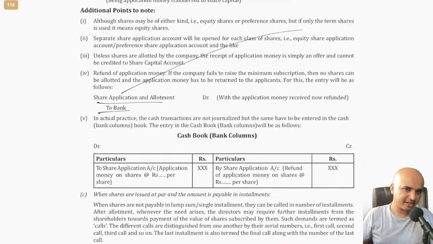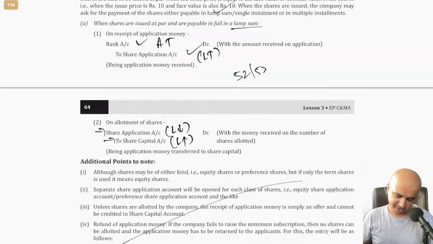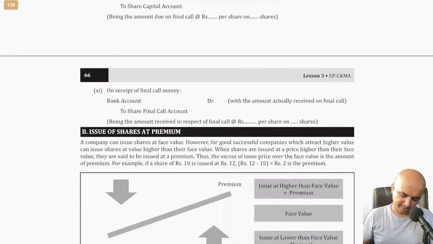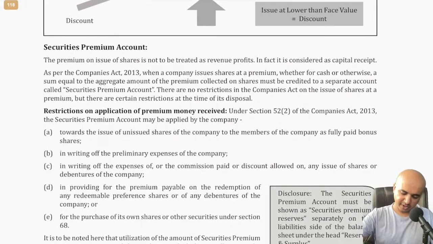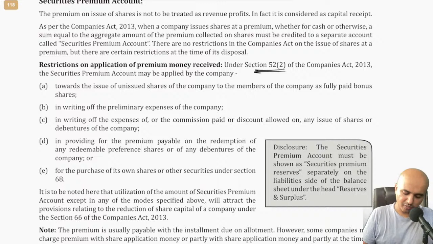Now we'll look into various installments in a second. I'm just checking if there is any other aspect which we can cover. So they have mentioned what is what, and this is a very important section which you have to remember. Section 52. I think you would study this in company law as well, but anyway. Restriction on application of premium money received.